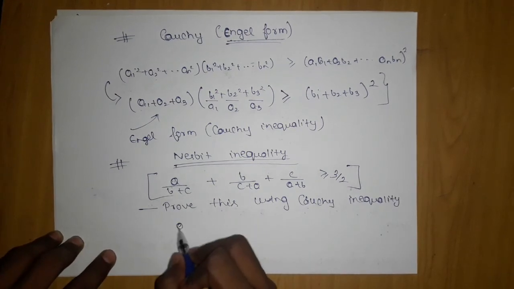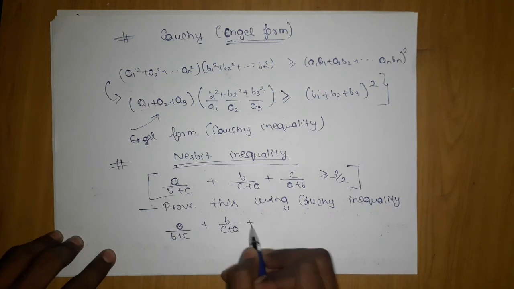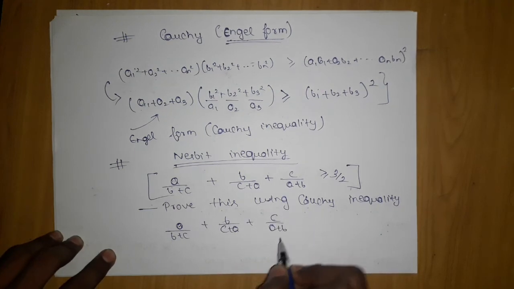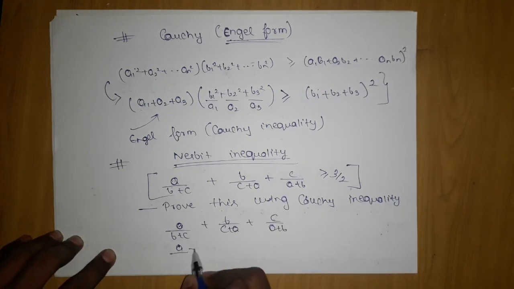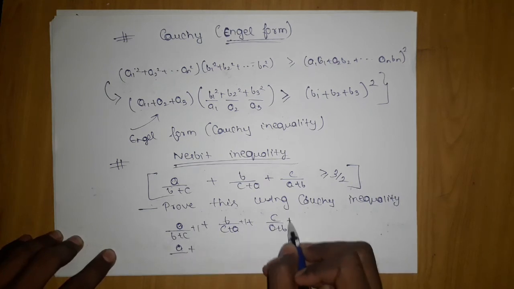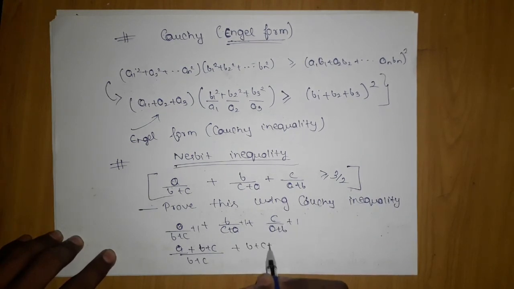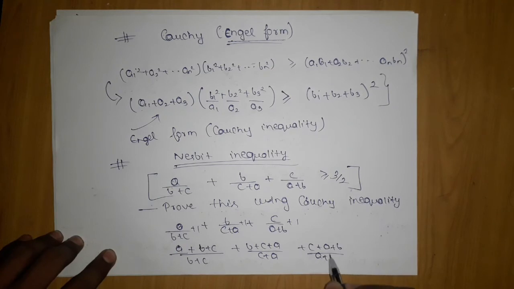First, consider a upon b plus c, b upon c plus a, c upon a plus b. Add 1 to all of them. The moment I add 1 to all of them like this, I will get a plus b plus c upon b plus c, b plus c plus a upon c plus a, plus c plus a plus b upon a plus b.